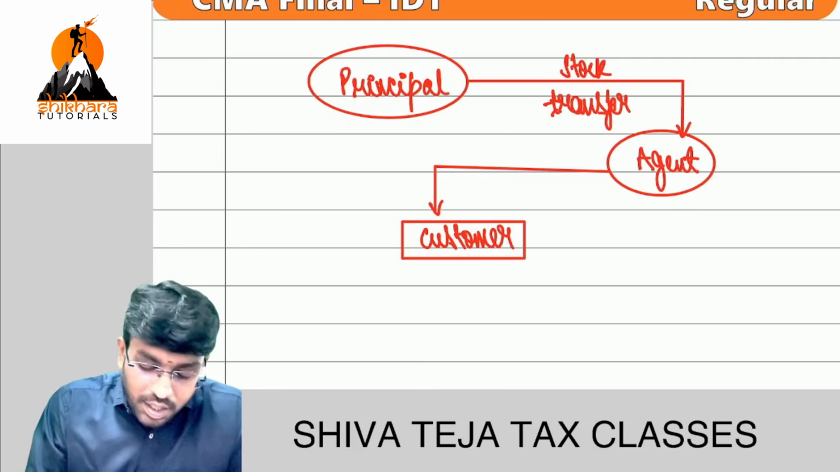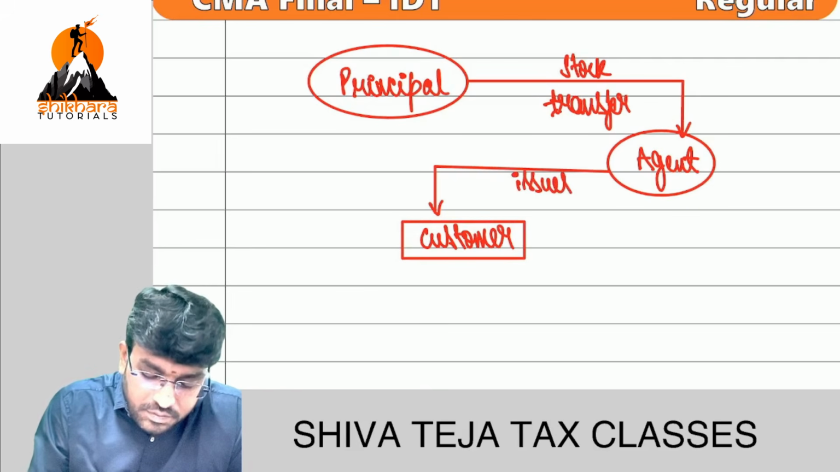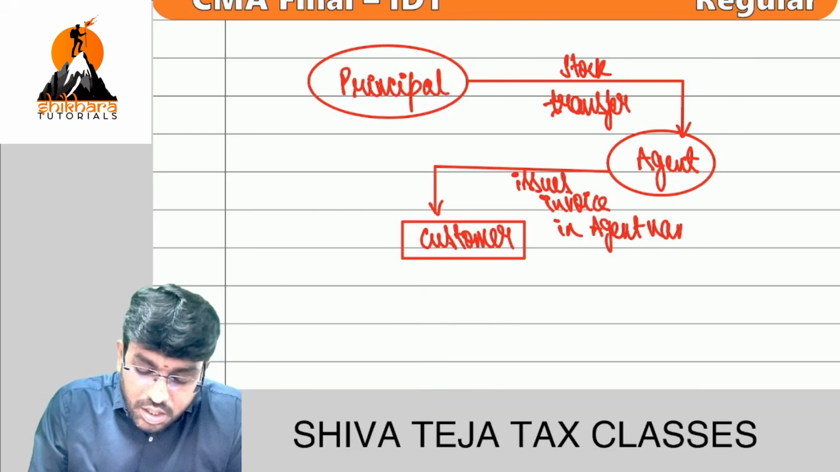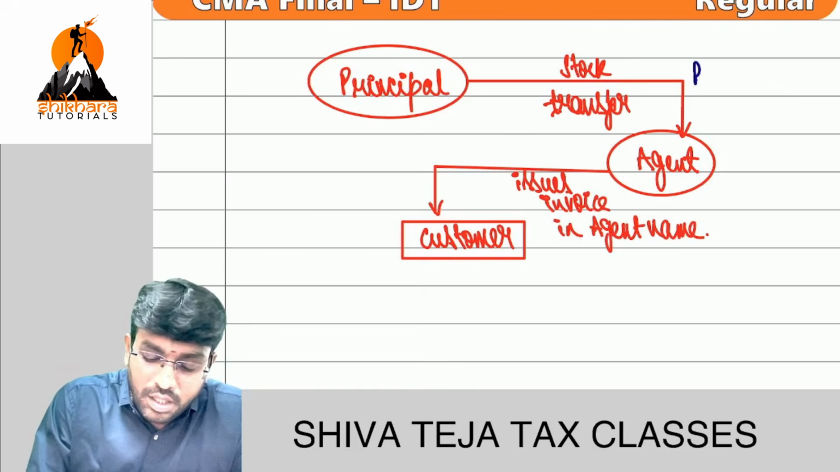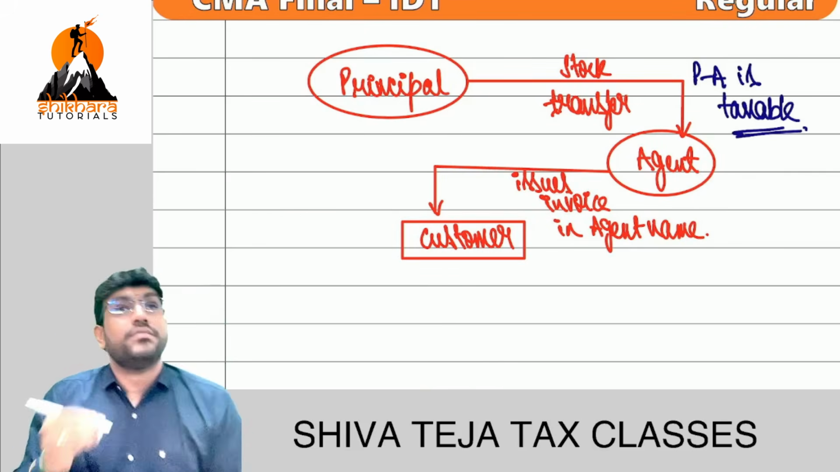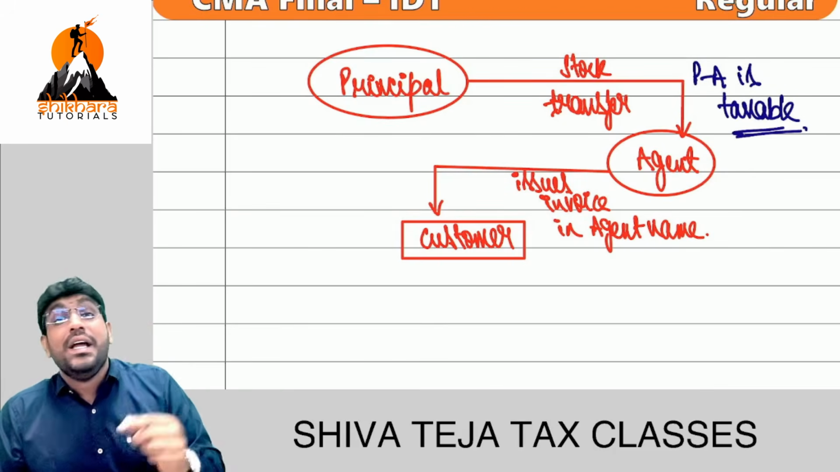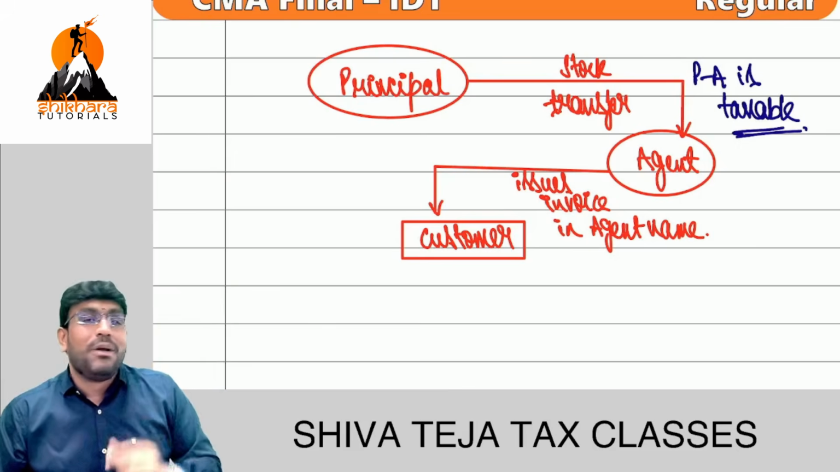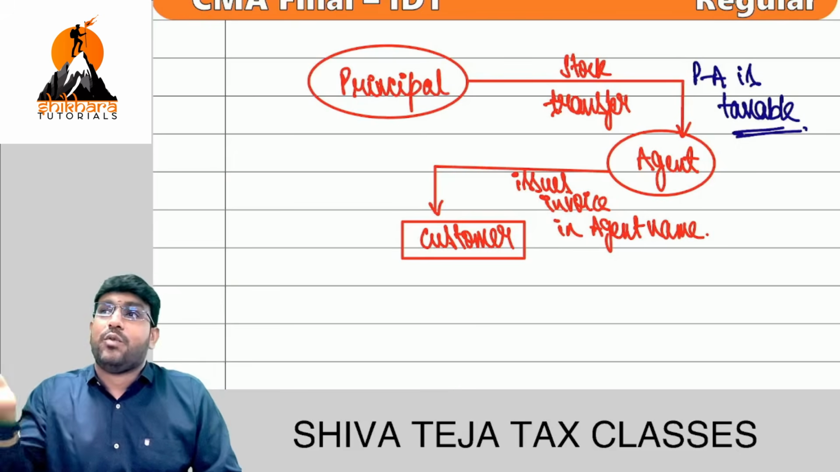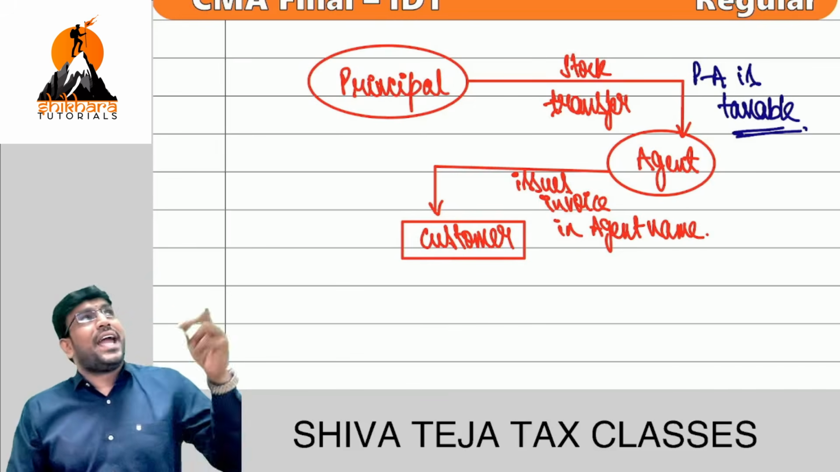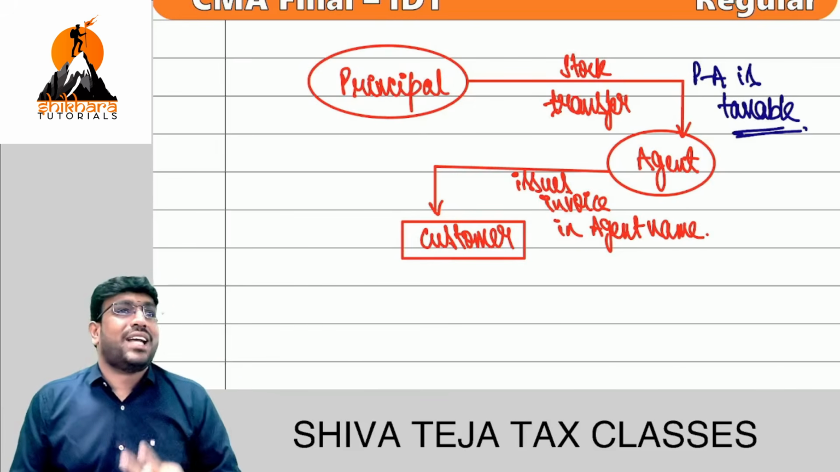If the agent issues invoice in the agent's name, then P2A is taxable. So to get the logic, if the agent is giving invoice to the customer in the agent's name, then only principal to agent will be taxed. No, because you have to understand that if the agent is giving invoice to the customer in the principal's name, who is supposed to pay tax? Principal. And again you tell principal to agent, principal will pay tax. Will you not double tax?